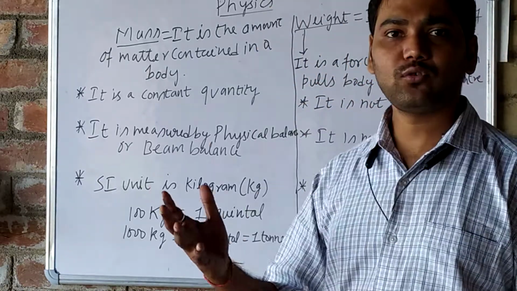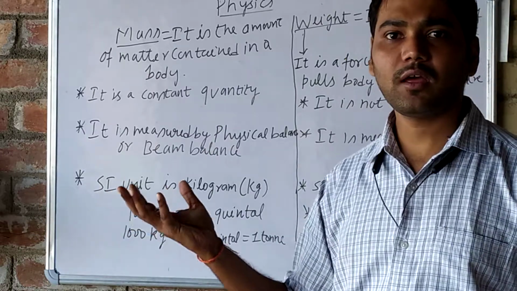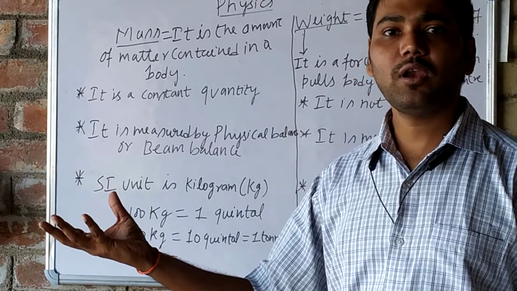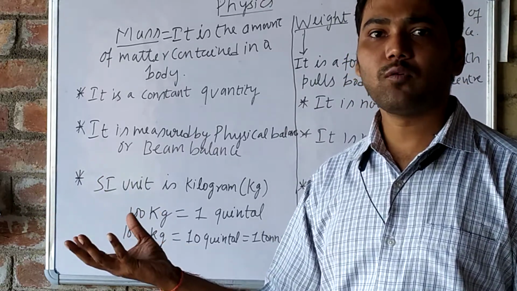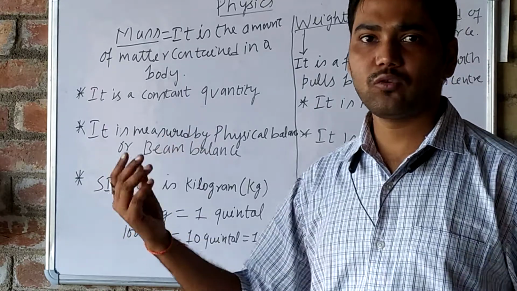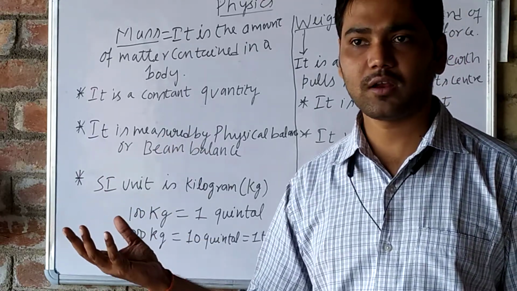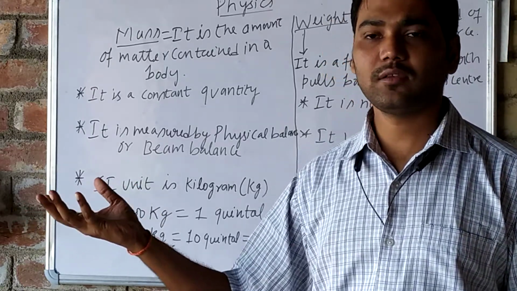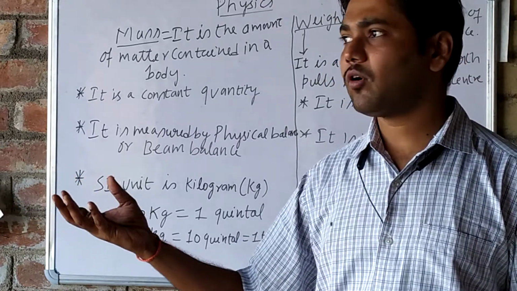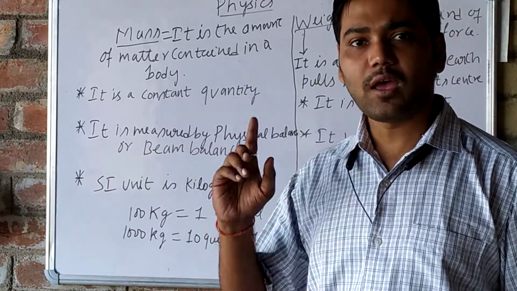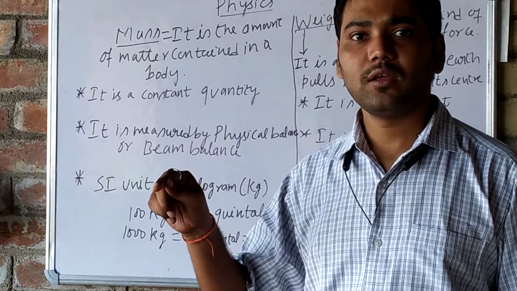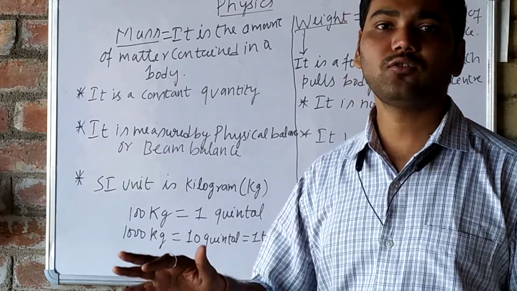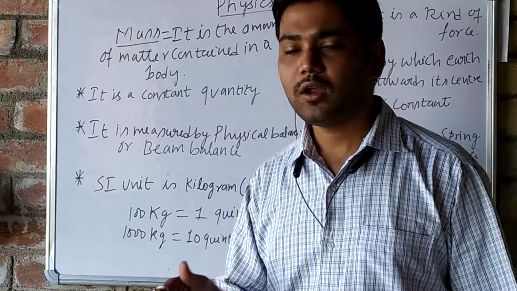Consider a heavy stone you hold on your hand like this. What happens? You will have to apply an equal force from your muscular force. That is a muscular force that you have studied in class 6. The muscular force will be applied to hold the stone in this condition. Why? Because the stone is heavier and because of its weight. And its weight is creating a force by which it tends to fall downward.